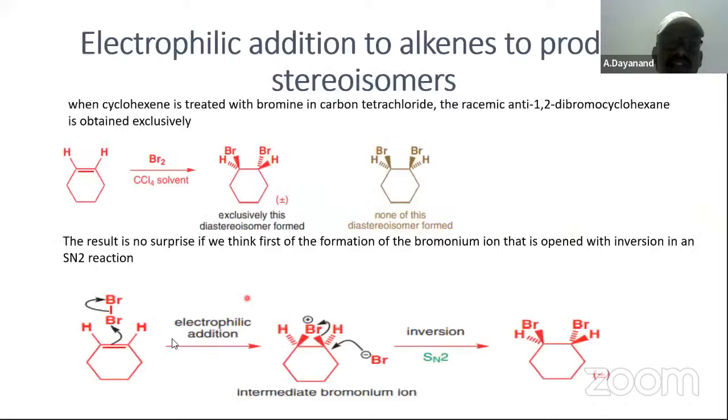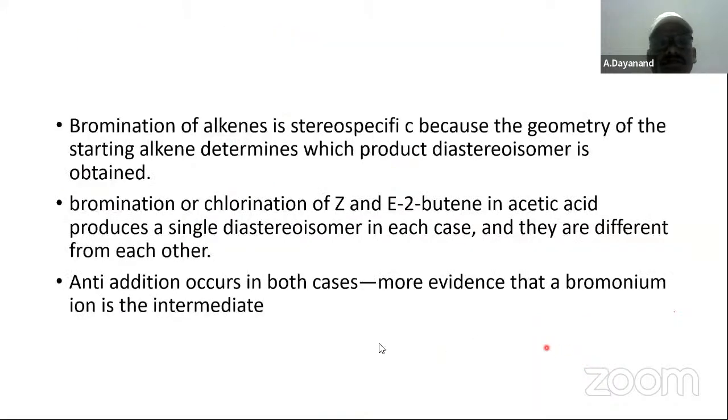For example, if you take the Z isomer, Z means cis equivalent. The Z isomer gives this product, where the bromines are on the opposite side. If you take the E isomer, E means trans equivalent. In cyclohexene that is not possible, but in some other compounds it is possible, and you are going to get a different product. Anti-addition occurs in both cases.